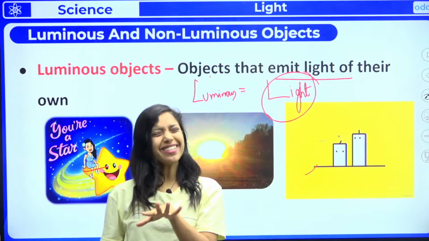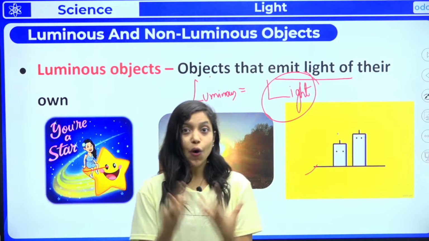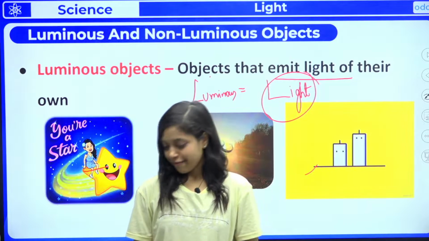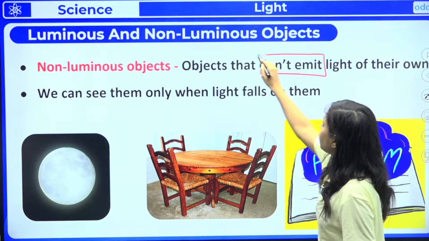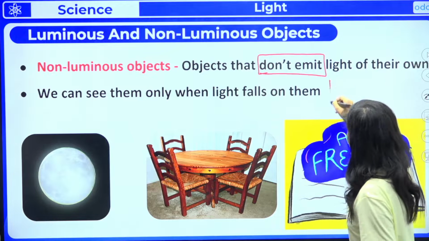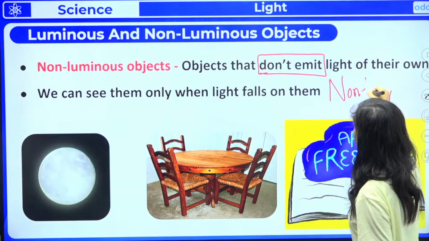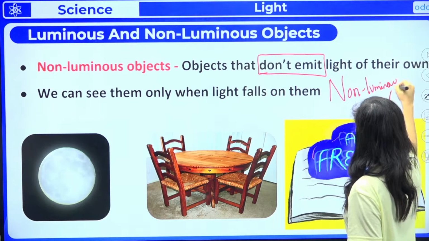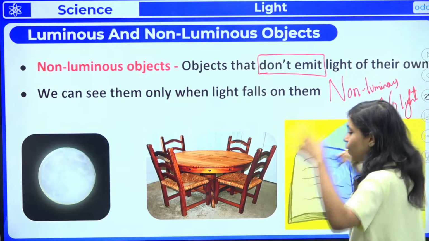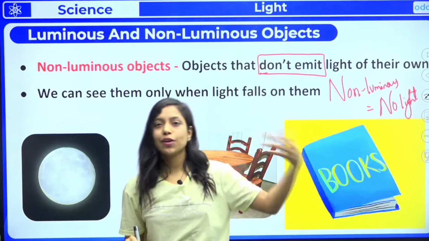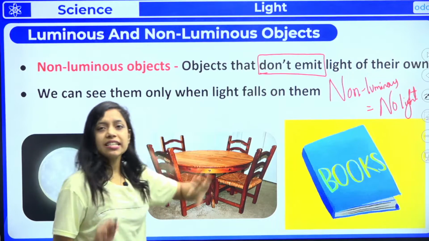Now what about non-luminous? It's completely opposite. Anybody who wants to answer in the comment box? Luminous means they produce their own light. And what about non-luminous? Very good, superb. So non-luminous objects are nothing but objects that don't emit light of their own, okay. You can easily remember N is equal to N. One N is for non-luminous and one more N is for no light, okay. So L is equal to L. Luminous means objects which produce or emit their own light. Non-luminous are the objects which don't emit their own light, okay.